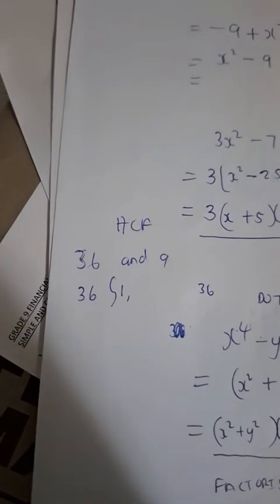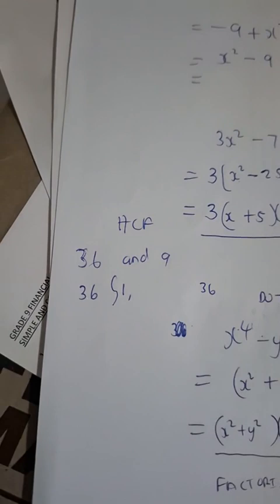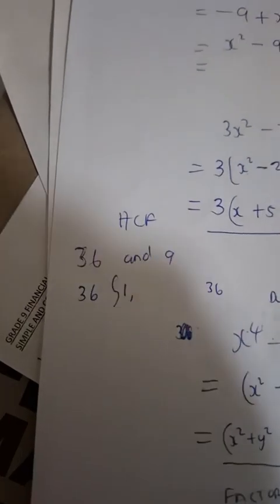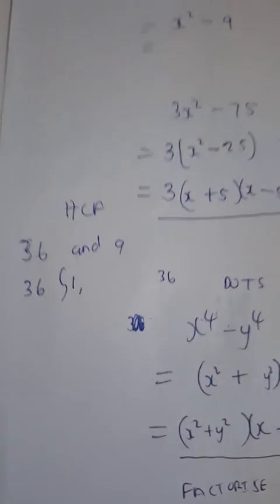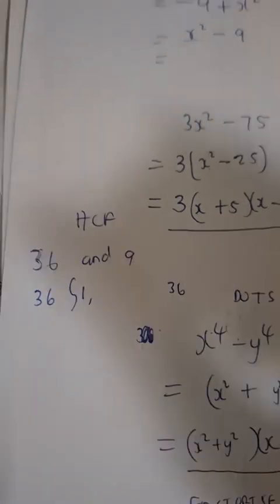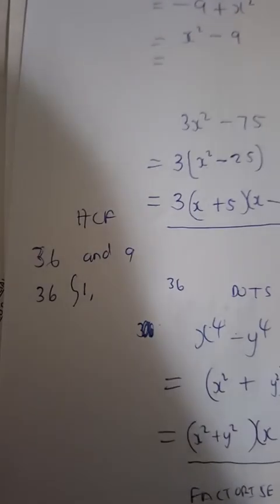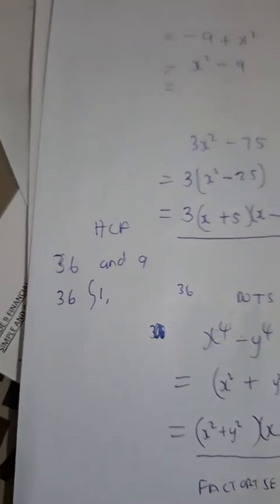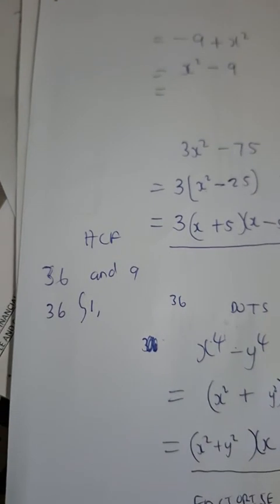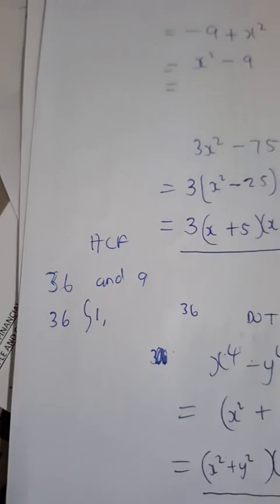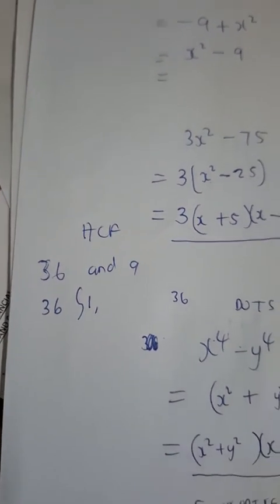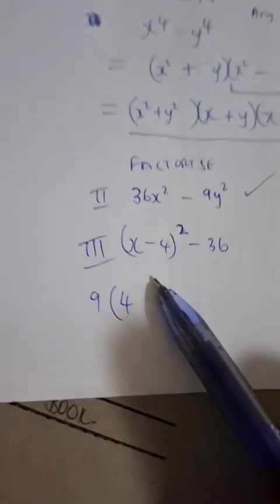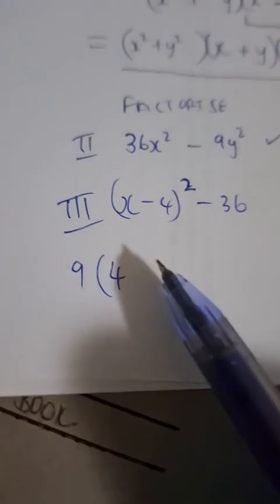So I want the person who asked the question, maybe Bullet, if you are a learner in grade 10, you learned how to find the highest common factor in earlier grades. So you need to go and recap the method of how to find the highest common factor, because moving forward, we need to have fluency in being able to find the highest common factor between 2 numbers without even thinking too much, you see.